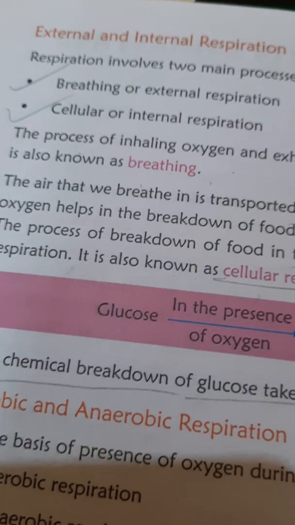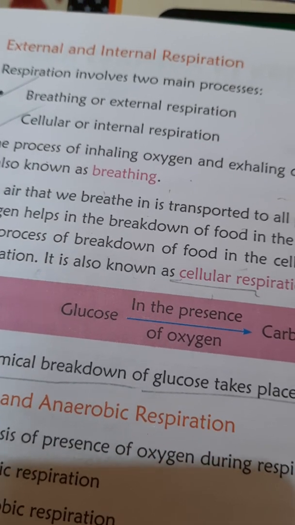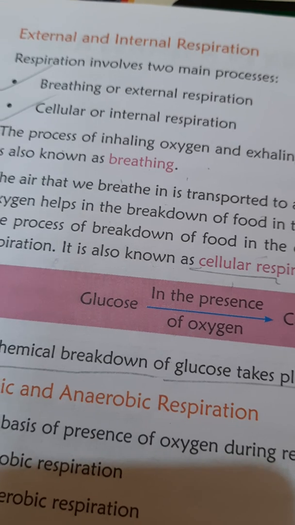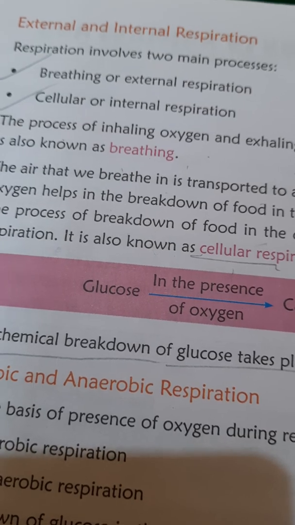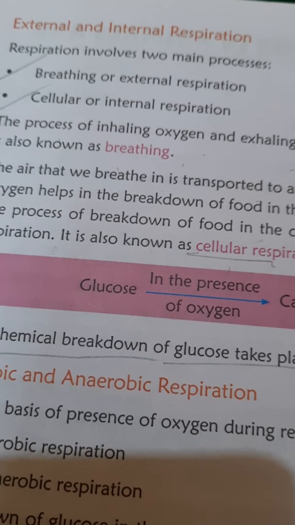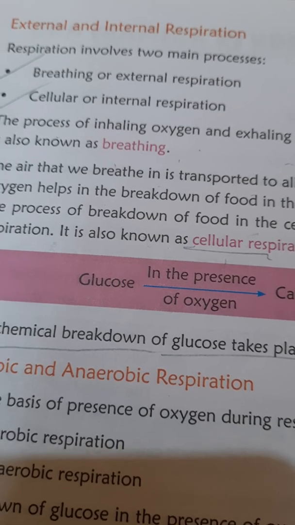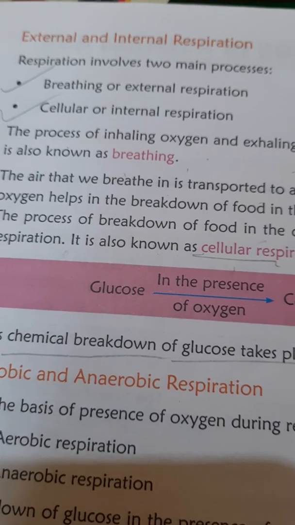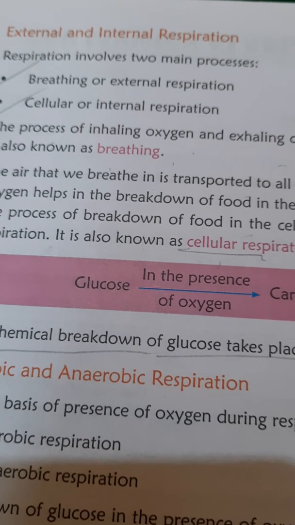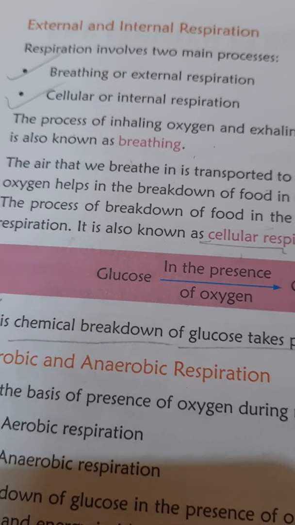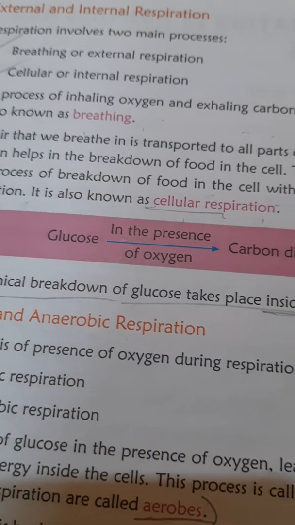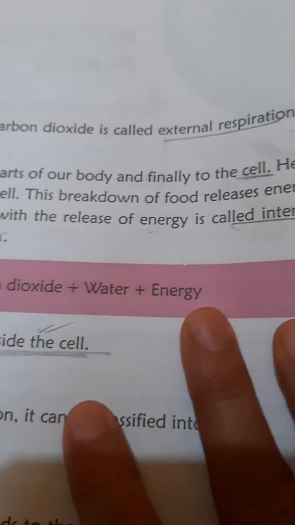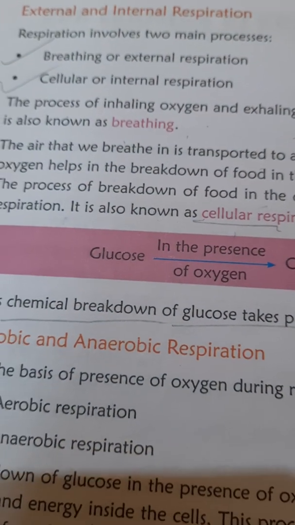As we have just described, this respiration is called cellular respiration because it takes place in the cell. That means breaking down of food and releasing of energy occurs inside the cell, so it is called cellular or internal respiration. And breathing is called external respiration. Okay, now what do you mean by breathing? The process of inhaling oxygen and exhaling carbon dioxide is called external respiration. It is also known as breathing.